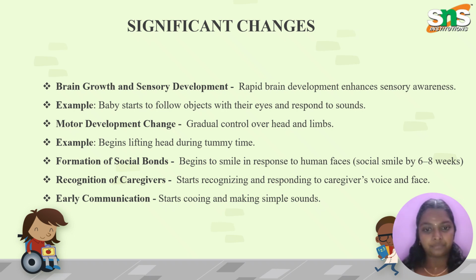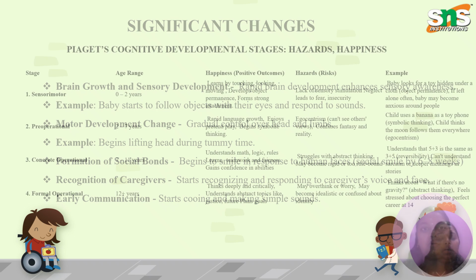Next is recognition of caregivers. Yes, during this period, they will start recognizing their caretaker's voice or smell, and they will start responding to our questions, like giving ooh sounds. Okay. Next is early communication. Early communication is like giving cooing sounds, simple sounds. They will do ooh. All these sounds they will start giving during this time.